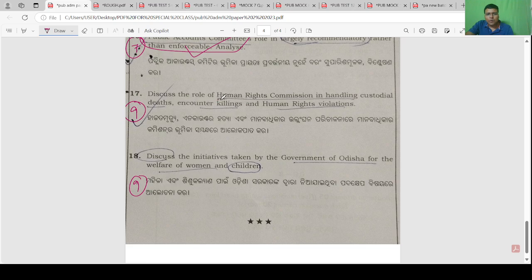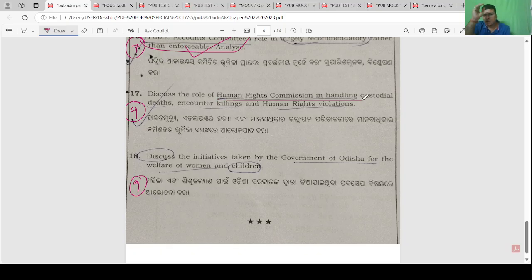Yes, role of human rights commission, that means role of NHRC in custodial death, encounter killing and human rights violation. It's a very simple thing. There was an article in The Hindu, which I have given in the group, on how NHRC has protected against custodial death, encounter killing and human rights violation.